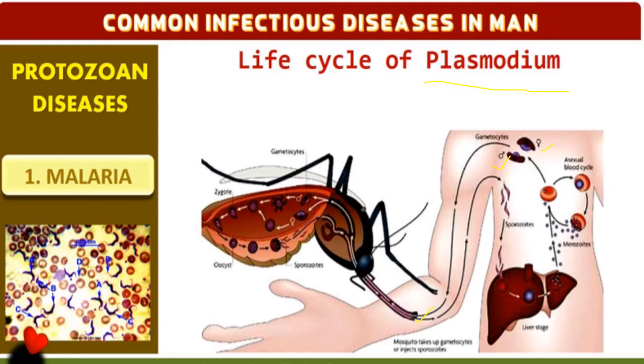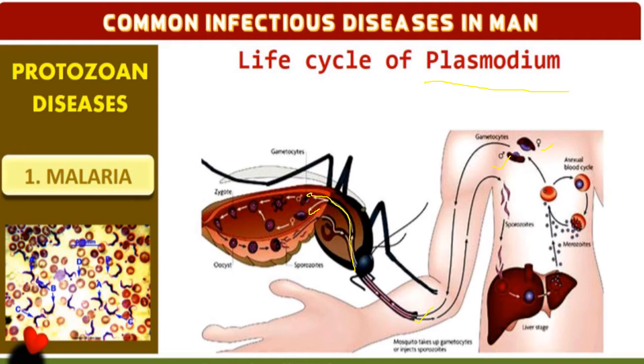When another mosquito comes and bites the infected person, it will carry both the gametes, male and female. When the male and female gametes enter into the mosquito, sexual reproduction occurs.